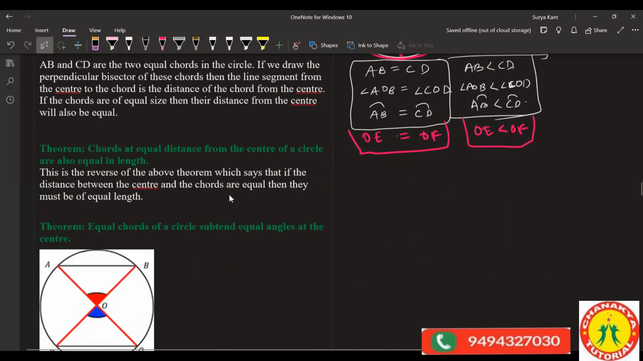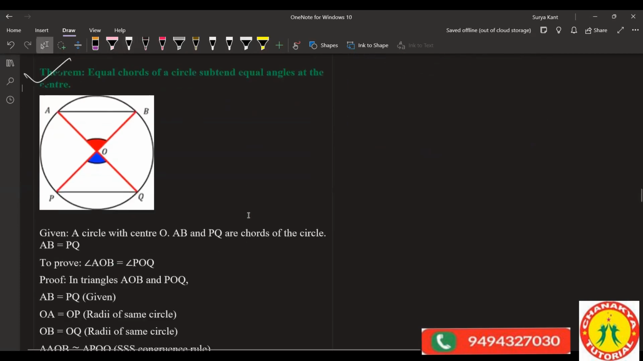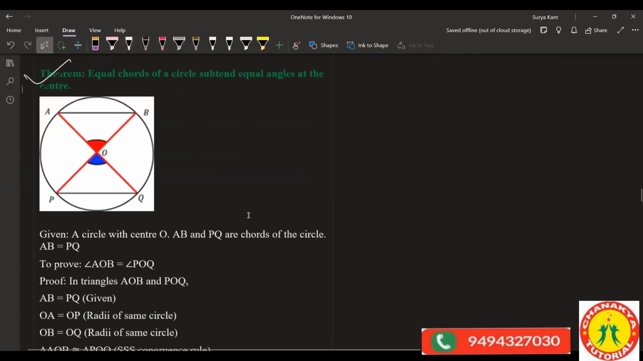Next, this theorem is clear to you, that equal chords subtend equal angles at the center. You can do this. You want to prove this? Tell me. One by one we'll go.